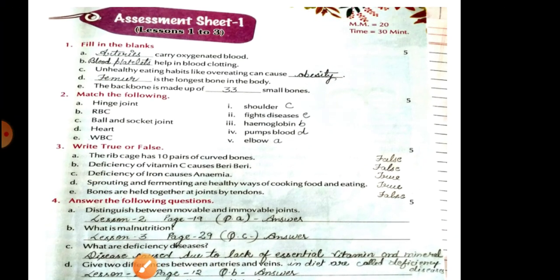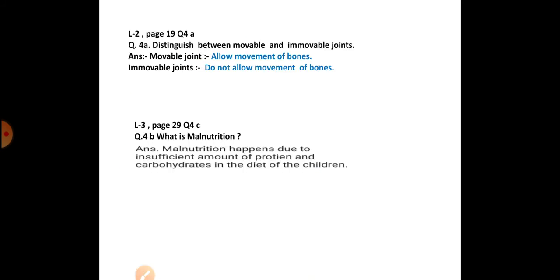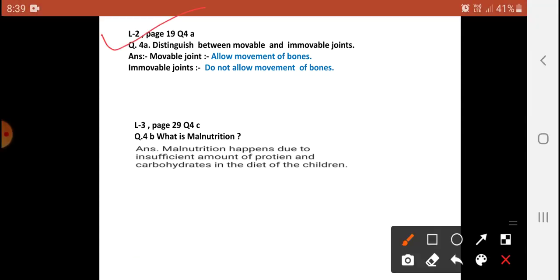Yes, question number 4A. Yes, you will see. Lesson number 2, page number 19, question number 4A: distinction between the mobile and immovable joint. The answer is already written here. You will see and check. Distinction between the mobile and immovable joint.